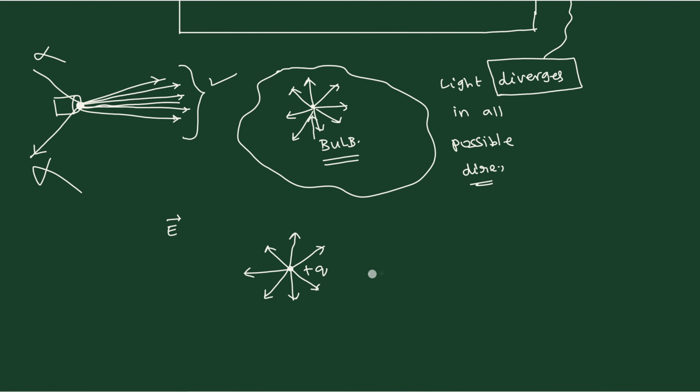The question is, do you have the divergence of the electric field, or is it a meaningless question? Since the electric field is diverging from the single point here, we say that divergence of the electric field is meaningful. And we can always ask the question, what is the divergence? And the answer is already known to you.